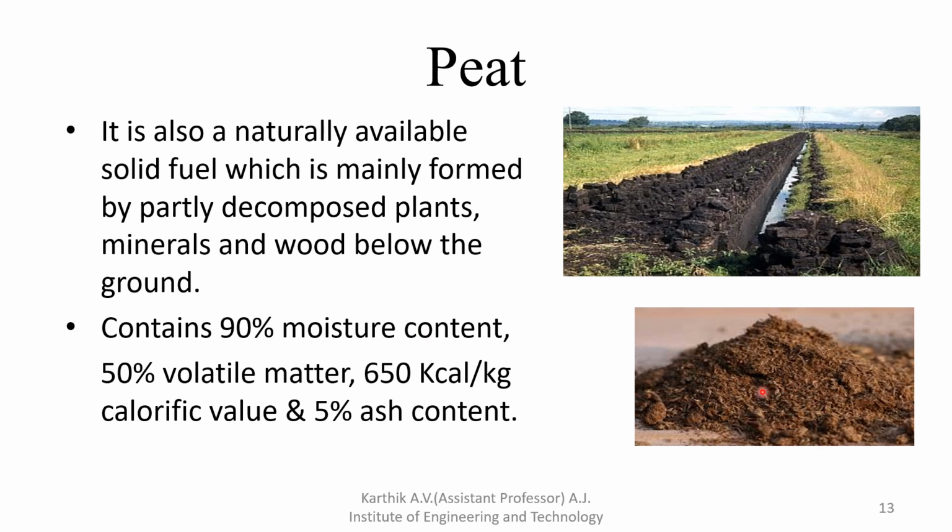Here you can see 90% moisture content, 50% volatile matter, and 650 kilocalorie per kg calorific value, and 5% ash content. These are the constituents of peat. So 90% moisture content, 50% volatile matter, 650 kilocalorie per kg calorific value, and 5% ash content. So it is visible like this.